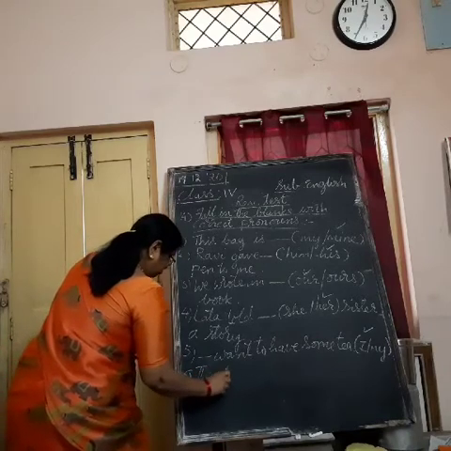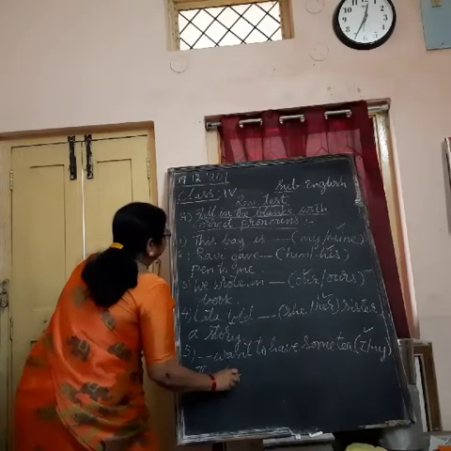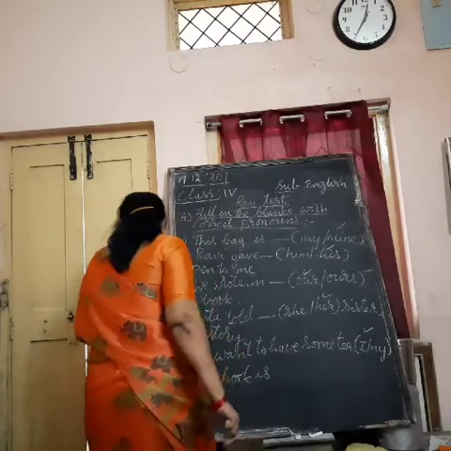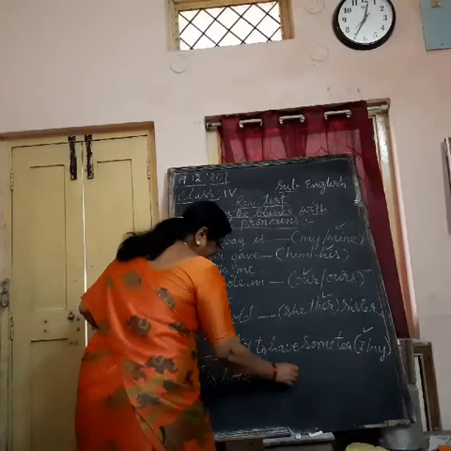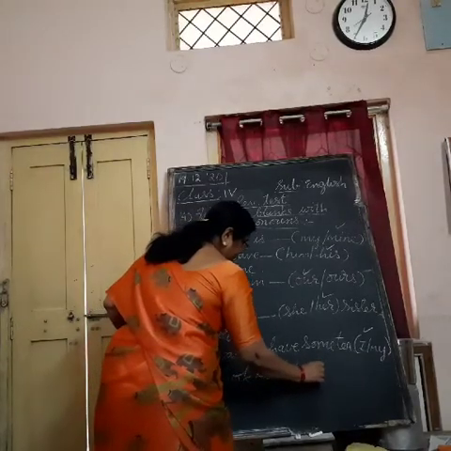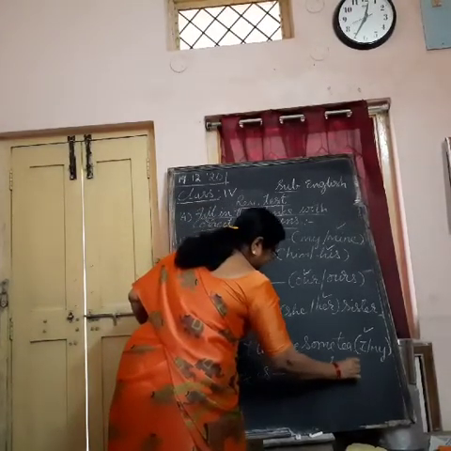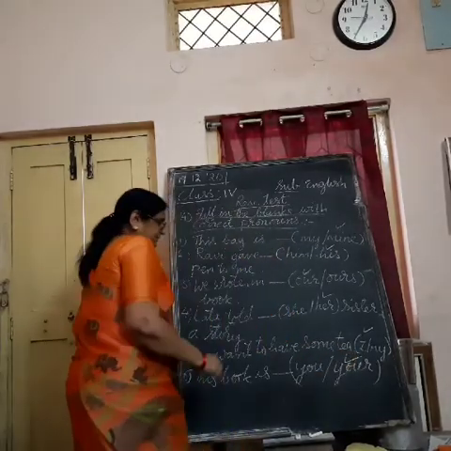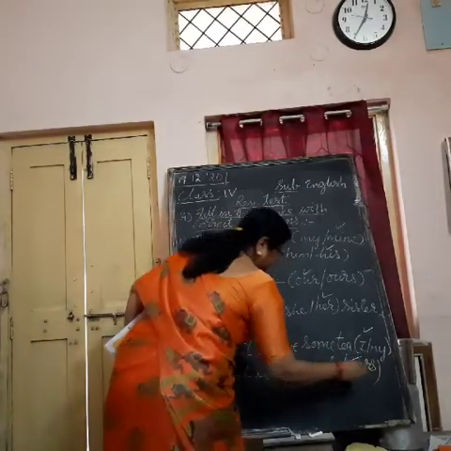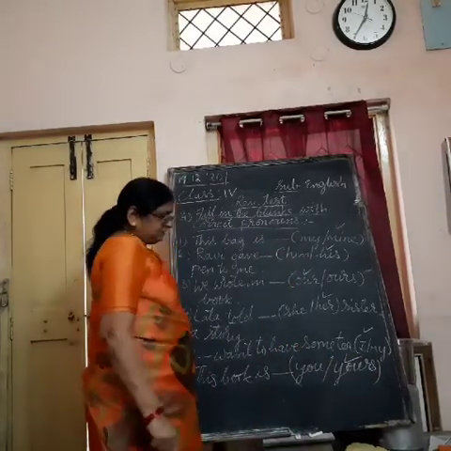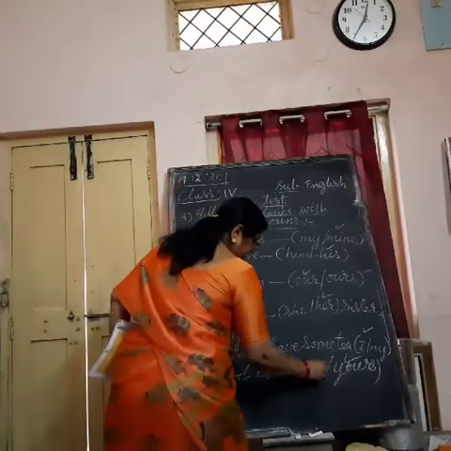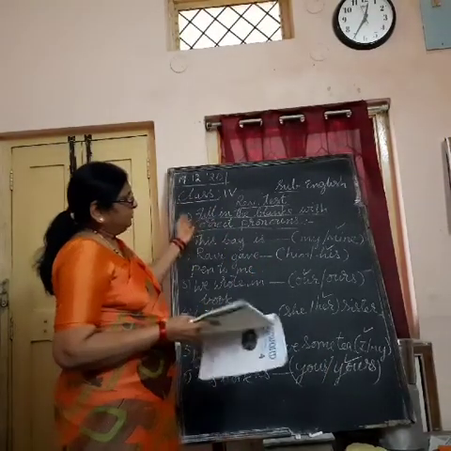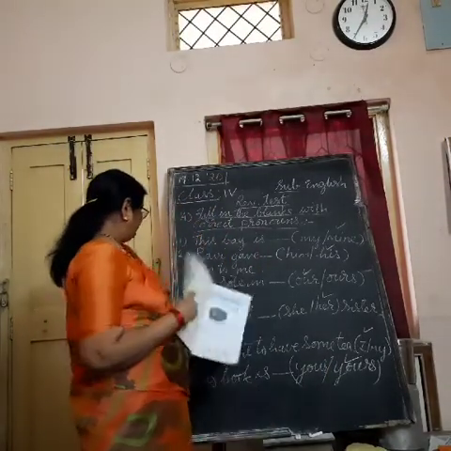This book is dash. You or your? What will be correct? This book is yours, not your. And this book is your or yours? Yours is the right answer. This way you can get any number of things.